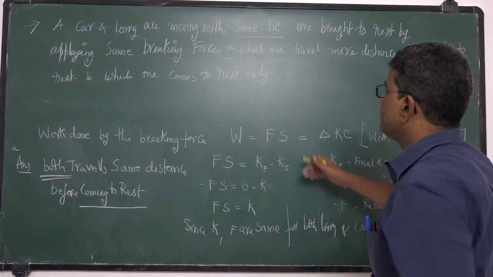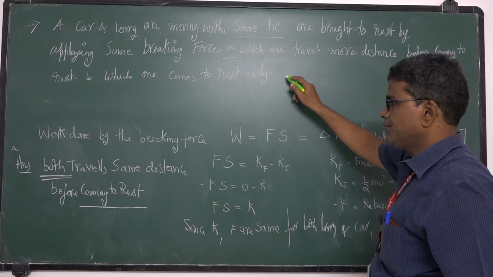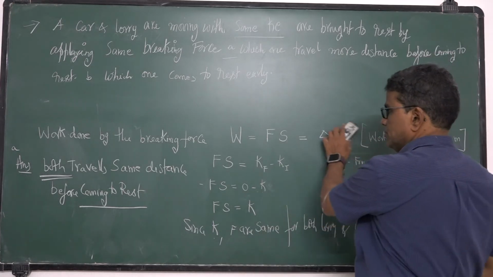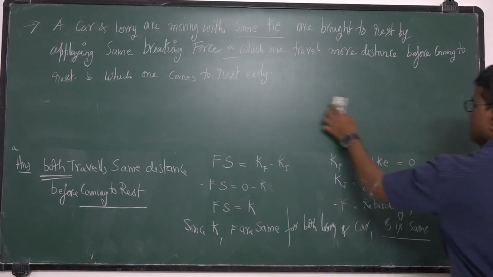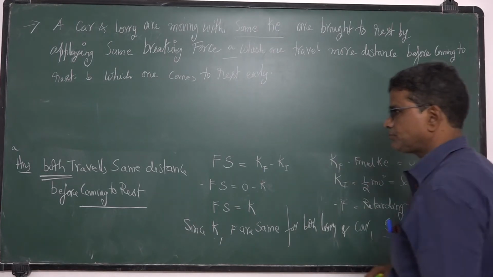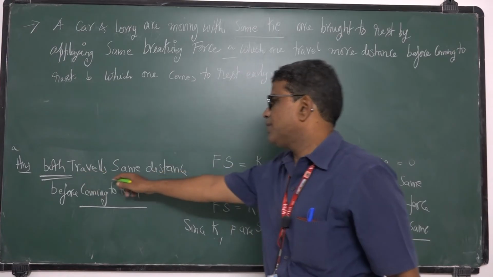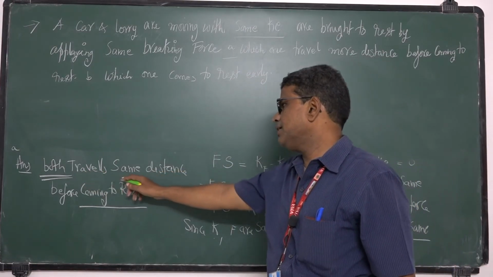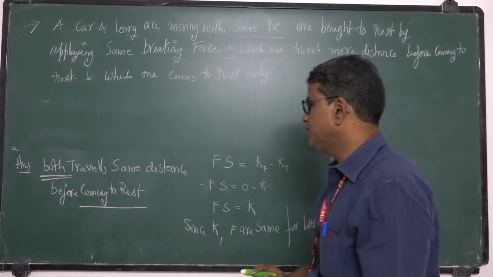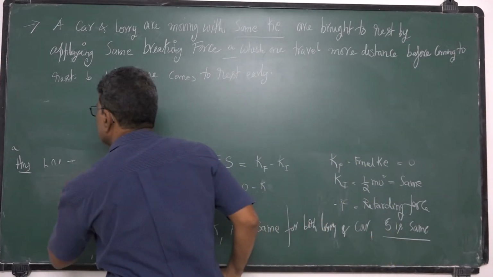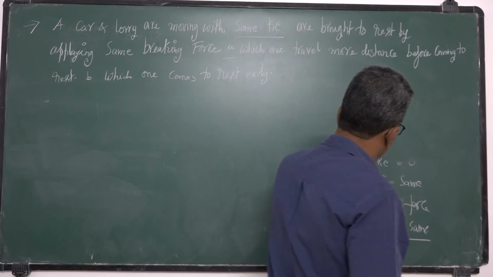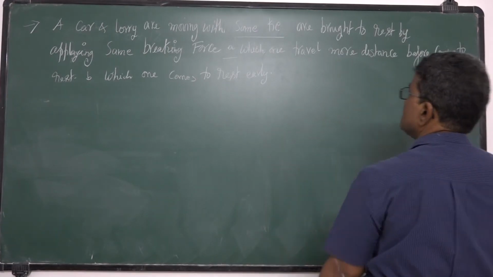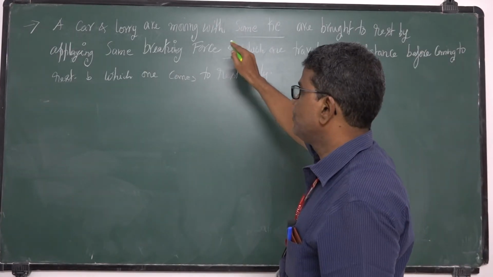For the first one, which is over, I used the work energy theorem. So the answer is both travel the same distance before coming to rest. This is the answer for A, over.